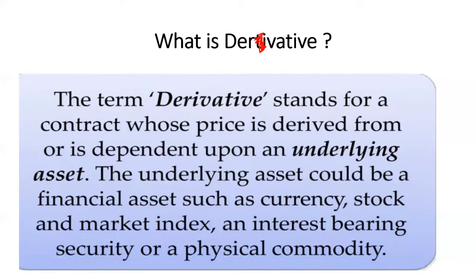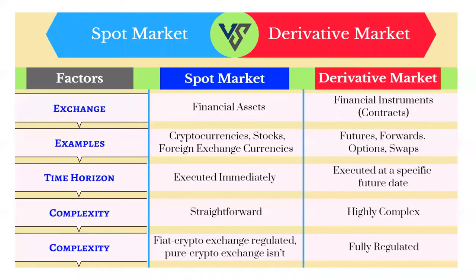Unless we start from the basics, we will not be able to cover the things stated ahead. Then, what is the difference between the spot market and the derivative market? The derivative market is a little different from the spot market. Suppose I have to buy ice cream; as the summer season is going on, that's why I'm giving this example.